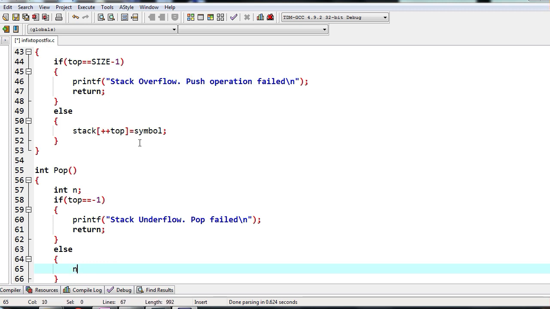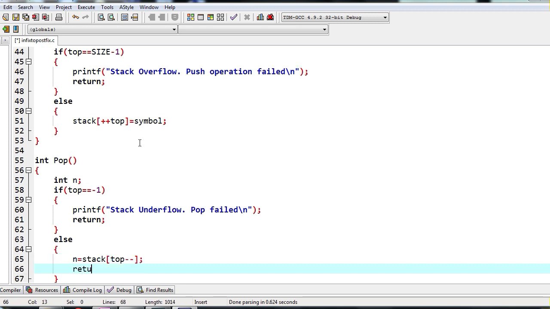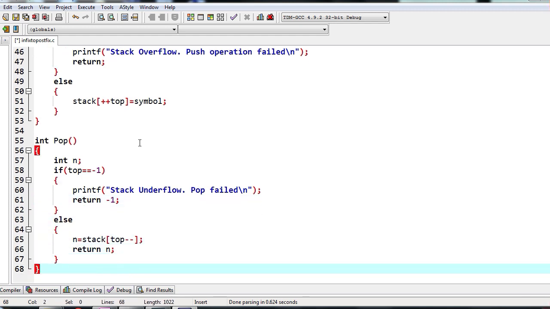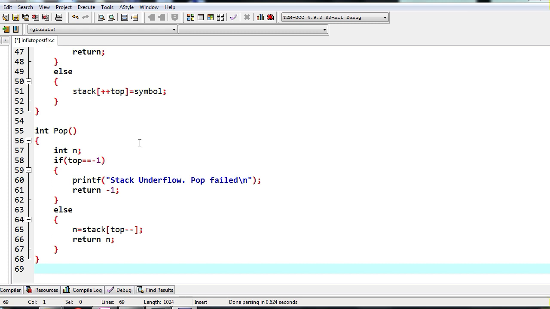Okay, if top is not minus 1, what we do is we store whatever is there in the top of stack, that is copy to n, and then we have given post decrement. So after copying that value to n, top is decremented. After decrementing, we will return value of n to the main function. So here I'll write return minus 1 to denote empty stack. Okay, so that is pop operation. So pop operation is also done.